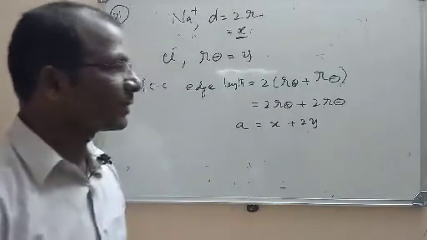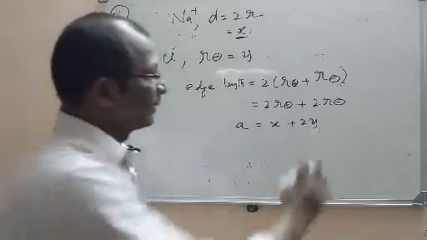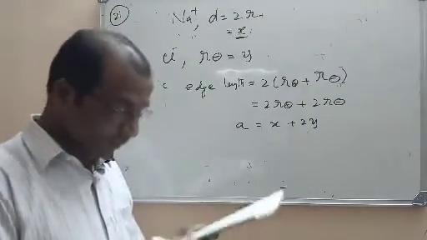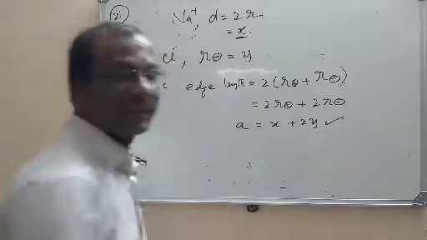A is equal to 2 into radius of cation plus radius of anion. So what is the right option? Third option, that is x plus 2y. That will be the right option.